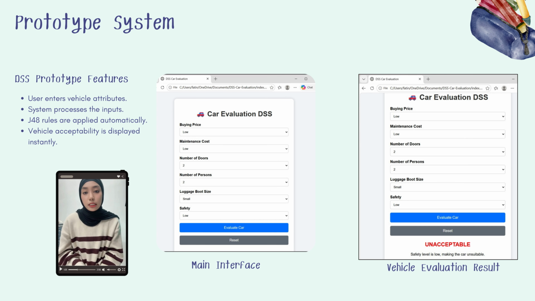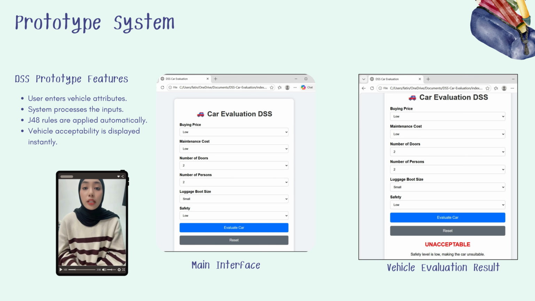This slide shows the prototype system that we developed based on the decision rules generated from the J48 decision tree. The main purpose of this prototype is to help users evaluate whether a vehicle is acceptable based on several criteria. On the left side, we can see the main interface of the system.